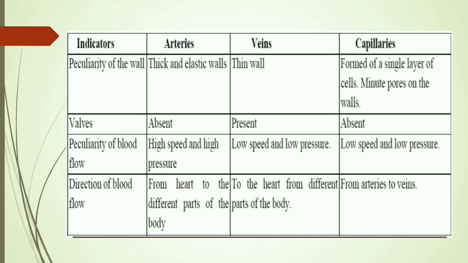Blood flows with high speed and high pressure in arteries. Blood flows with low speed and low pressure in veins and capillaries. Arteries carry blood from the heart to the different parts of the body. Veins carry blood to the heart from different parts of the body. Capillaries carry blood from arteries to veins.